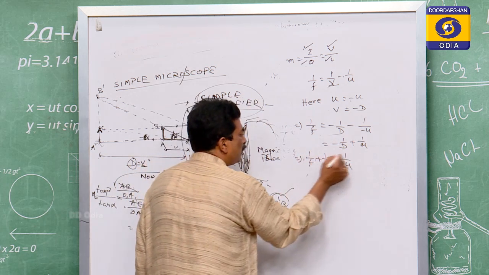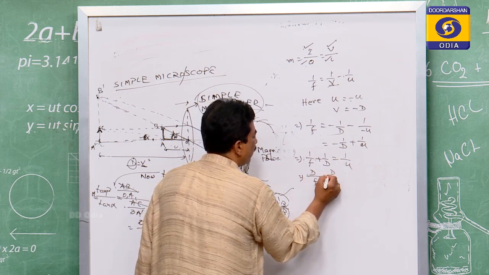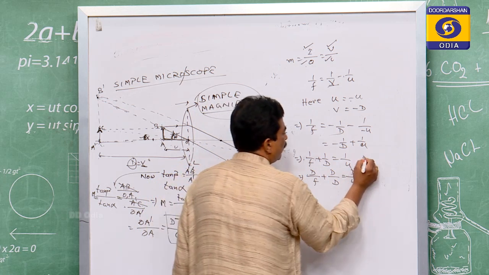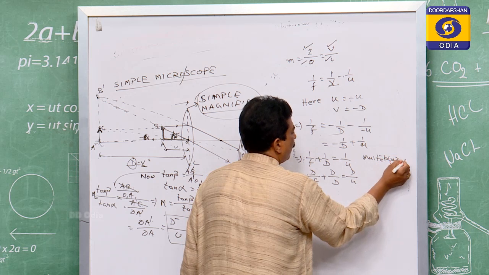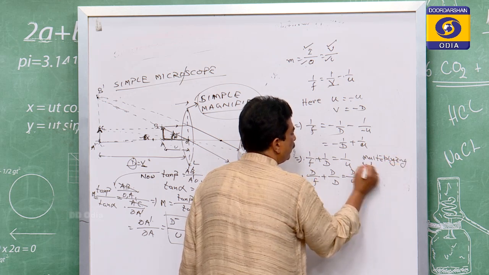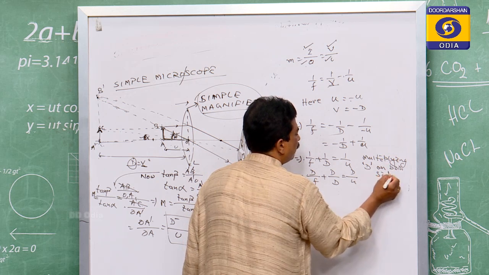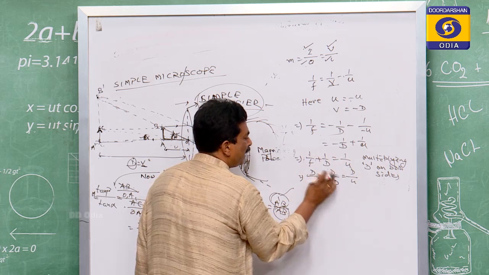Now multiply capital D on both sides. So D by f plus D by D is equal to D by u. D by D is how much?